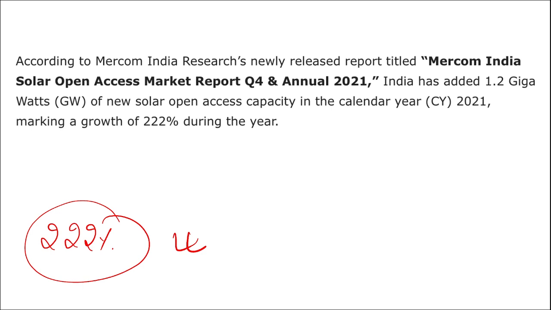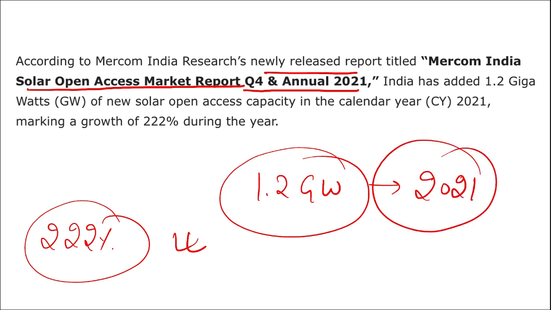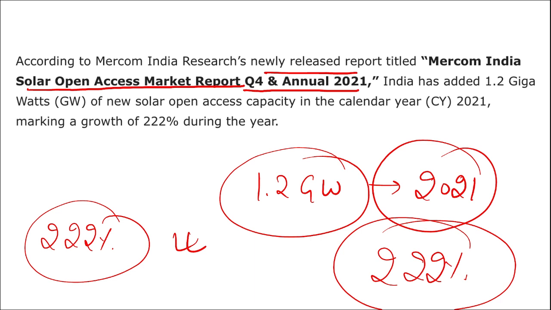I repeat, Mercom India in their report titled Mercom India Solar Open Access Market Report for the Quarter 4 and Annual 2021 stated that India has added 1.2 gigawatt of solar energy in the calendar or fiscal year, or you can say added 1.2 gigawatt of solar energy in the year 2021. That marks a growth of 222% during this year.